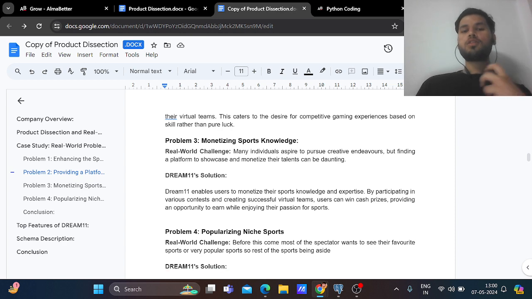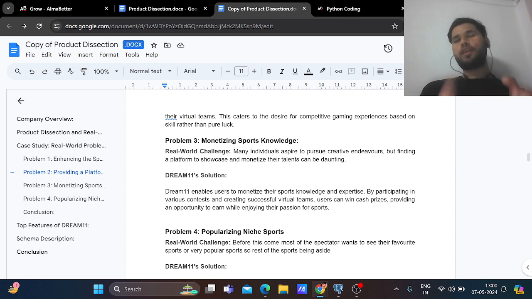Third is monetizing sports knowledge. Many individuals aspire to pursue creative endeavors, but finding a platform to showcase and monetize their talents can be daunting. This means monetizing sports knowledge for people who only know cricket, or only basketball or football. This is the best platform to gain skills in other sports also. This platform provides knowledge of various sports, not only one. This is also a problem solved by Dream11.